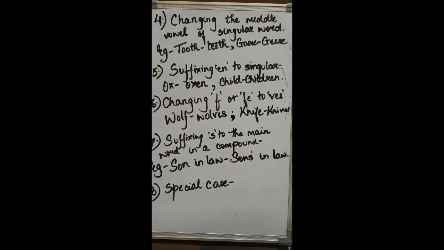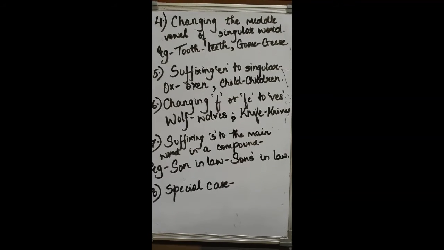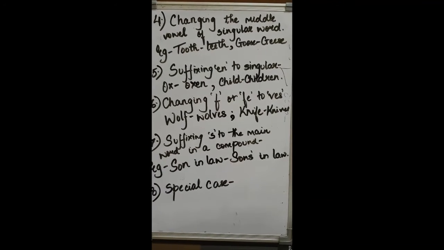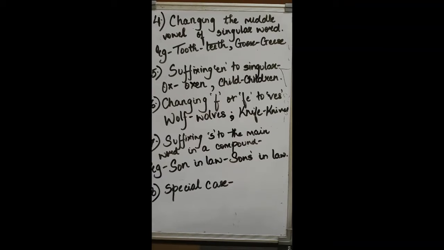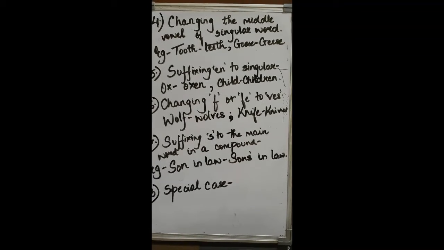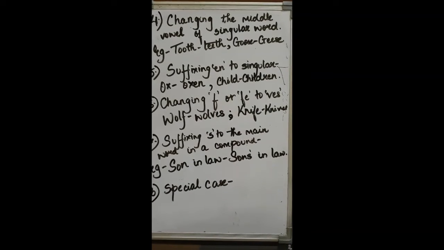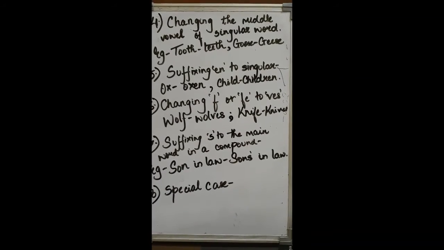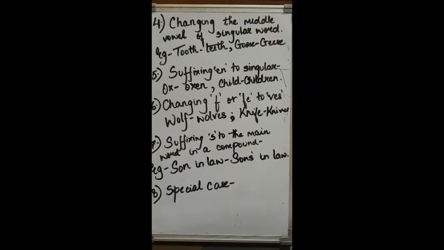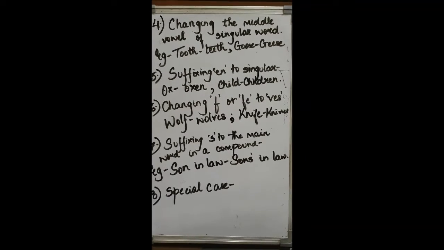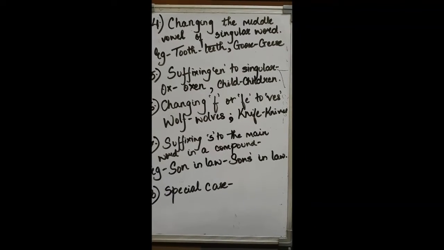In such compound words, you will always change the first word, which is the main word. So you will say sons-in-law and you won't say son-in-laws. Or maybe like commander-in-chief. You won't say commander-in-chiefs, you will say commanders-in-chief.